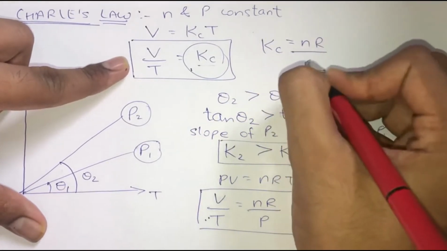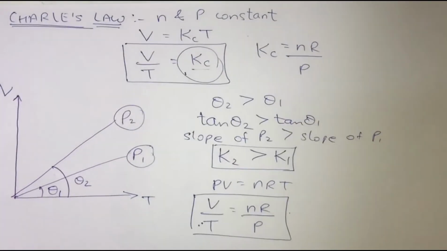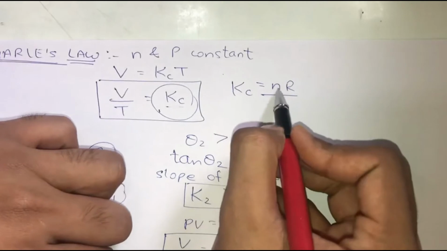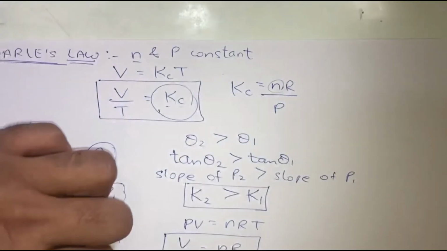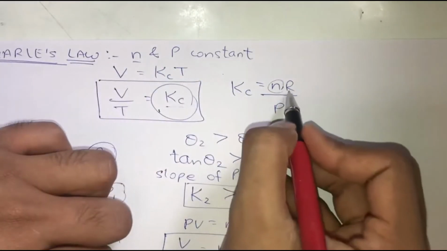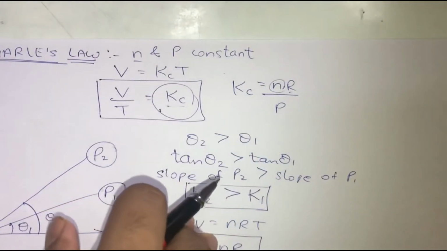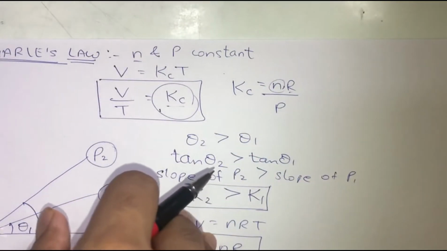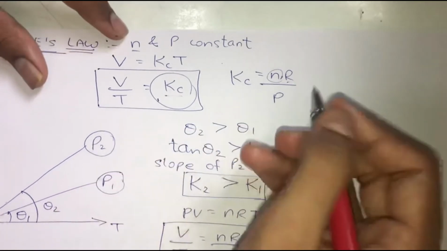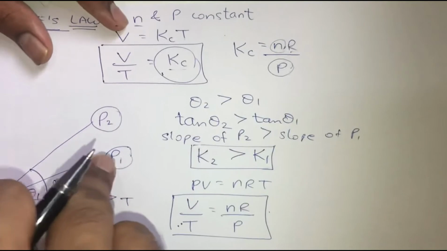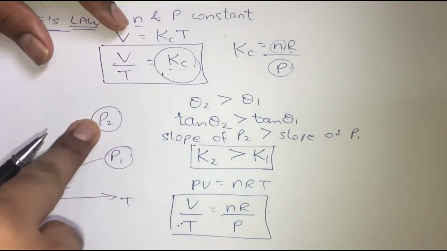nR upon P. Okay, so now if you observe one thing, this n is already a constant and this R is itself a gas constant. Its value is fixed, its value is not going to change. The only parameter which is changing over here is P. We are changing the value of P from P1 to P2.